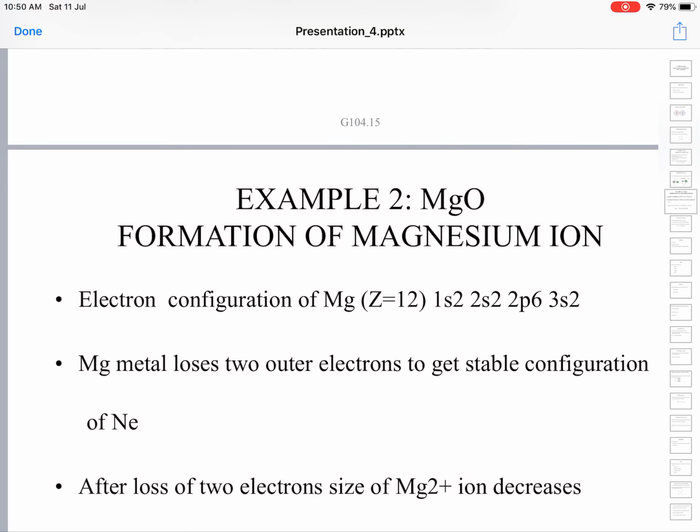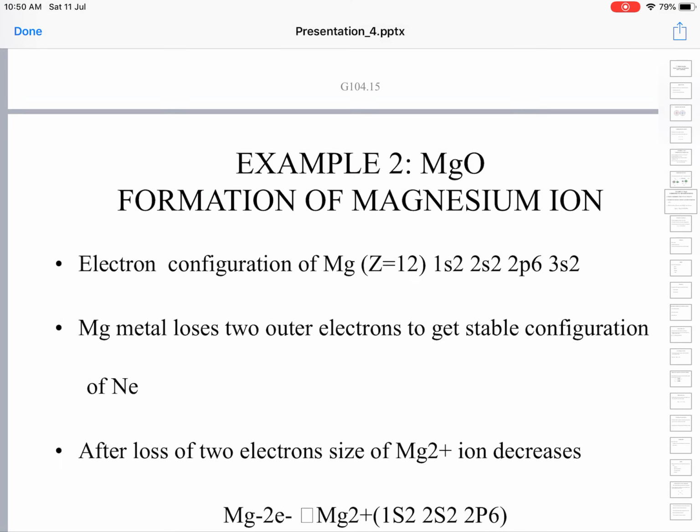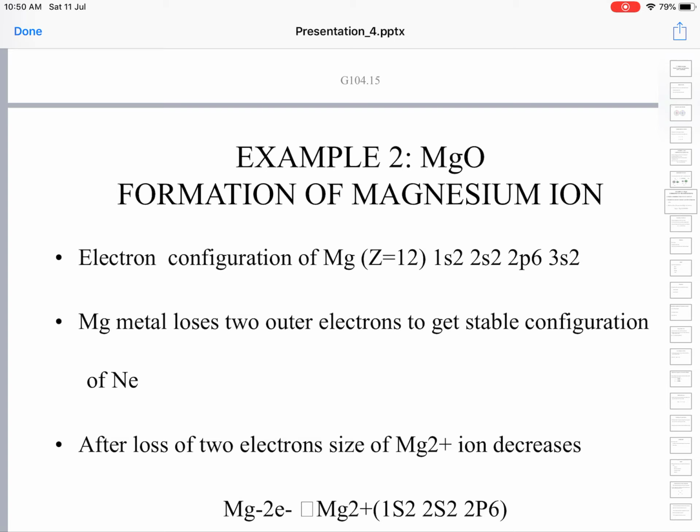Next, we will see the magnesium oxide formation. The atomic number of magnesium is 12.